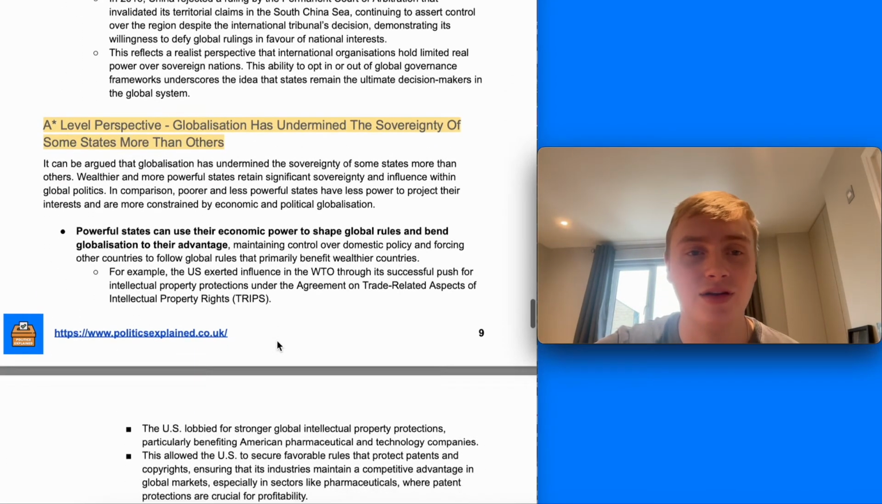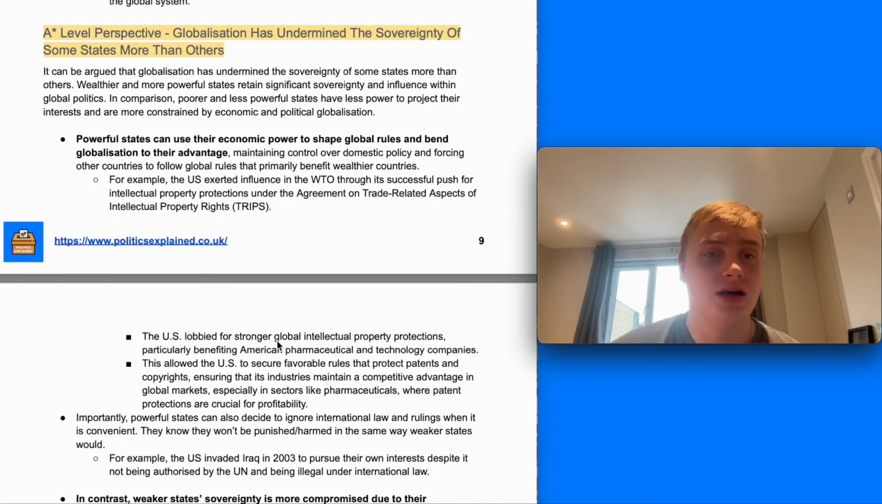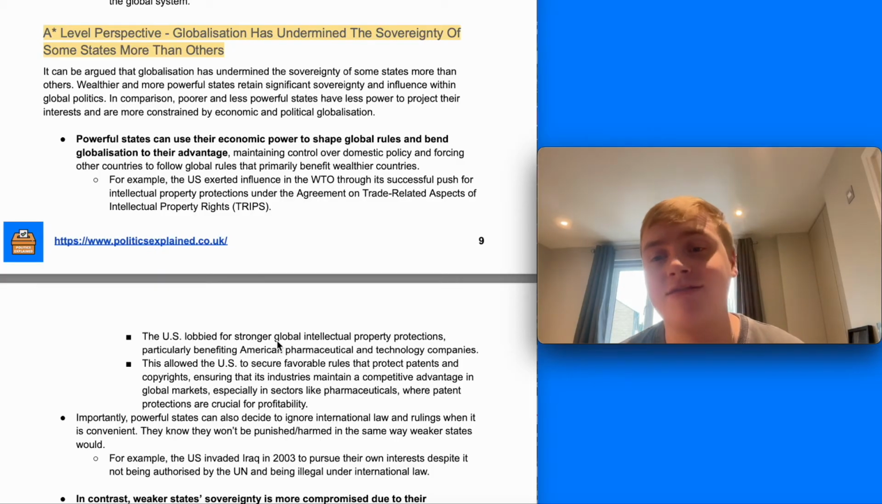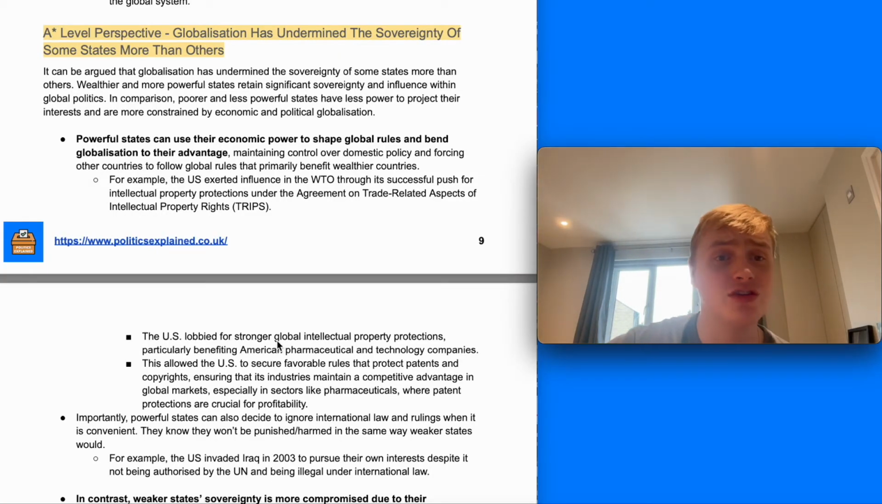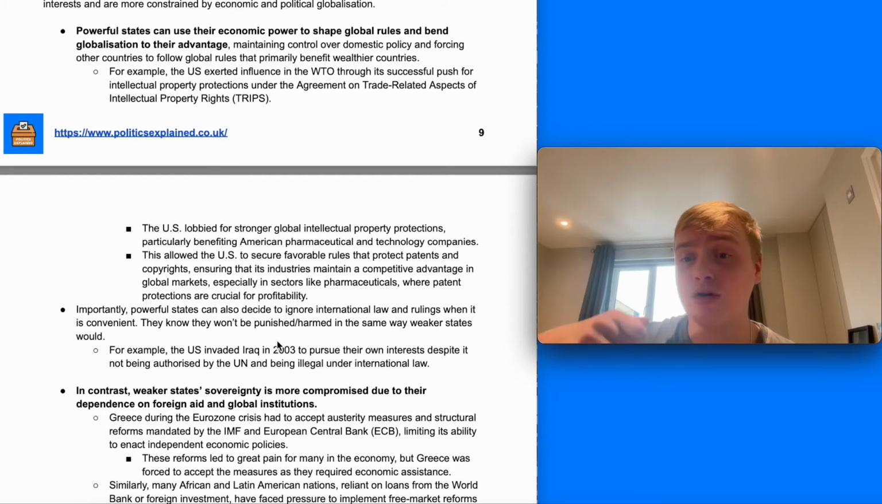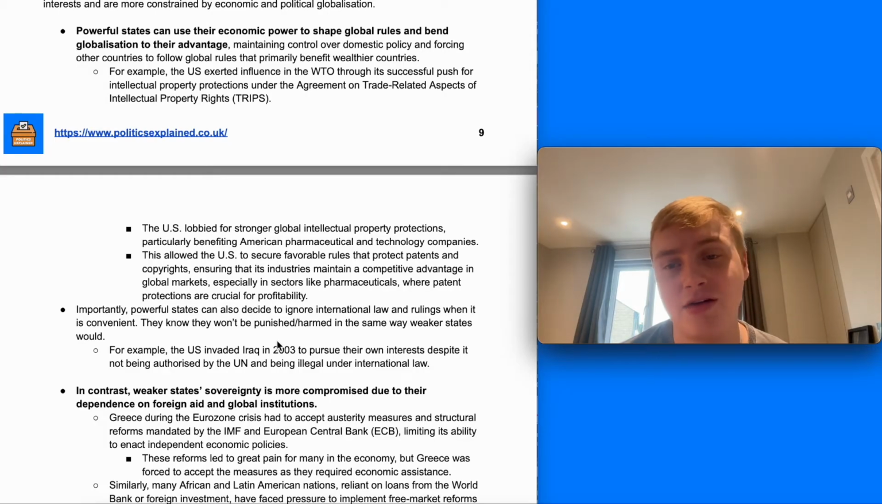A final little thing we're going to have a look at is an A-star level perspective that you don't have to use, of course, but it's that globalization has undermined the sovereignty of some states more than others. So it can be argued that wealthier and more powerful states retain significant sovereignty and influence within global politics, whilst in comparison poorer and less powerful states have less power under globalization to project their interests and are therefore more constrained by economic and political globalization. So powerful states can really use their economic power to shape global rules and bend political globalization in particular to their advantage, therefore maintaining control over their domestic policy.